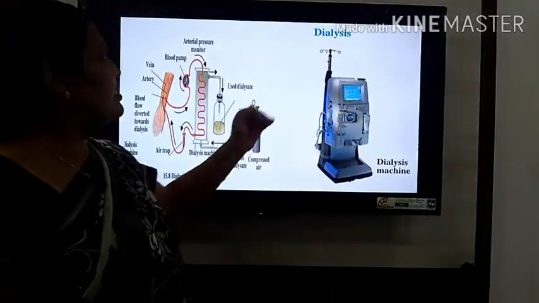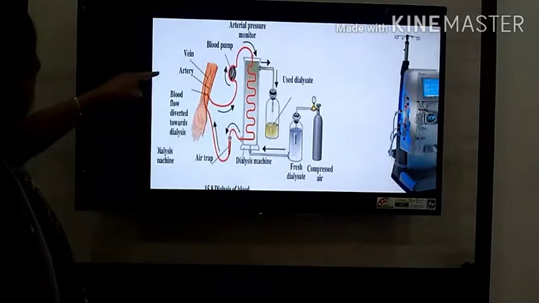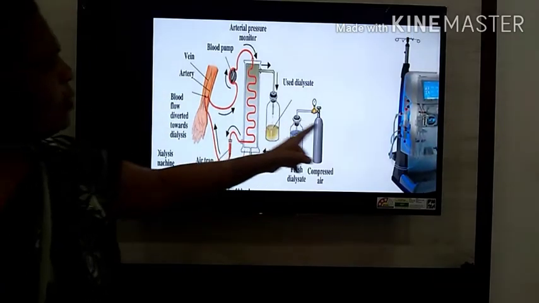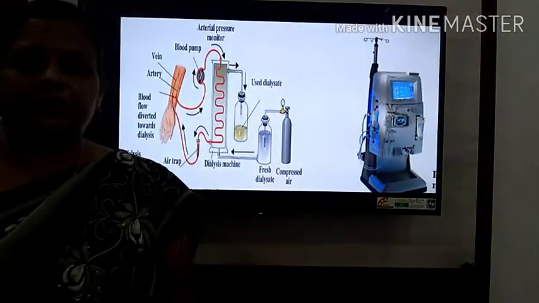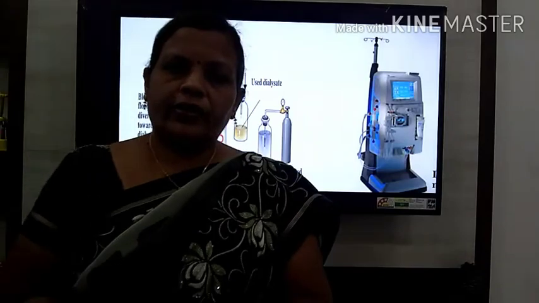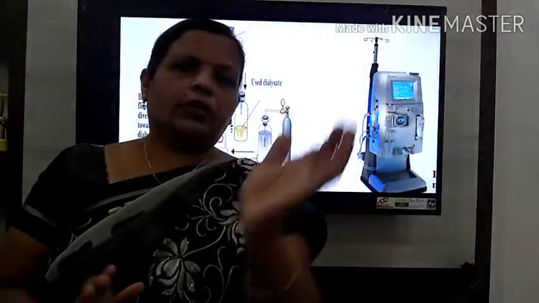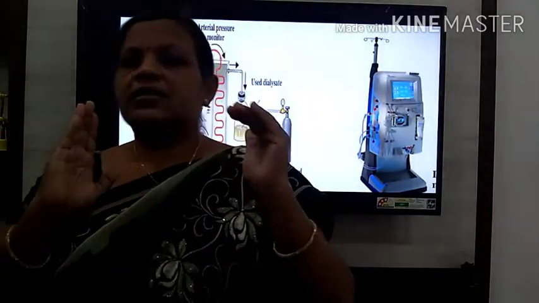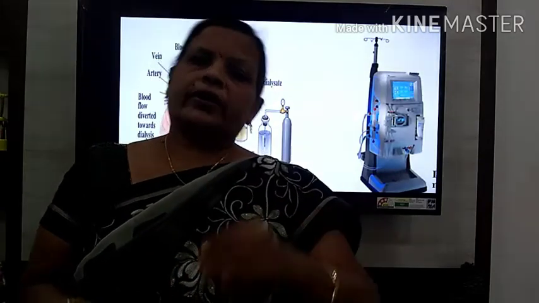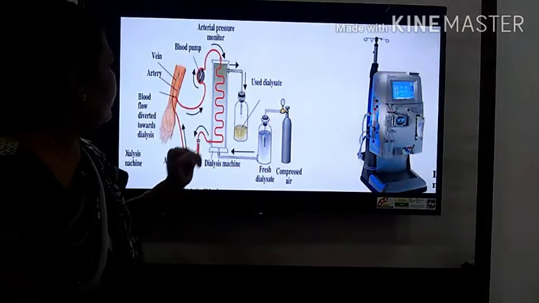Now, how is the dialysis done? Now we will see here. Here you can see one of the hands. Now how does this dialysis machine work? In the natural process, how does the kidney perform filtration? In the Bowman's capsule, the selectively permeable membrane is there, and through that selectively permeable membrane, the nitrogenous waste along with the water and dissolved solids is filtered. The same principle is used here. Now look at how it is done.